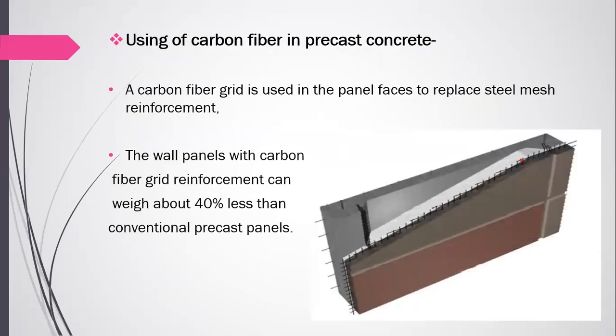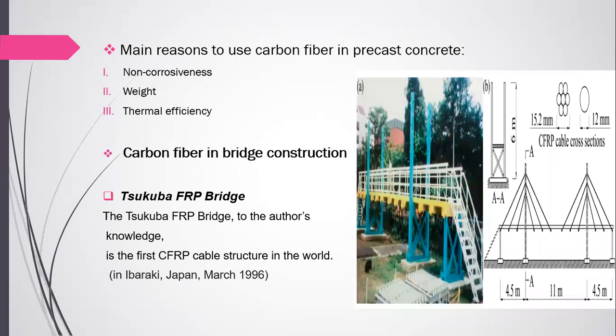So using carbon fiber in precast concrete, a carbon fiber grid is used in panel faces to replace steel mesh reinforcement. The wall panel with carbon fiber grid reinforcement can weigh about 40% less than a conventional precast panel. So we can easily replace steel reinforcement with carbon fiber. The main reasons to use carbon fiber in precast concrete are non-corrosiveness, light weight, and thermal efficiency. So now, carbon fiber in bridge construction.